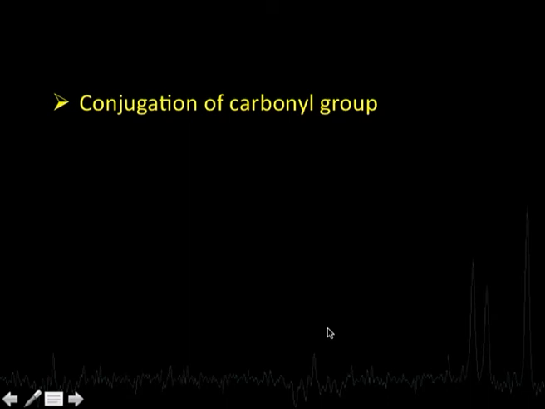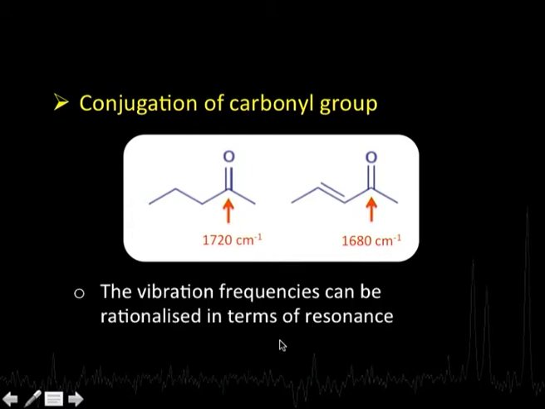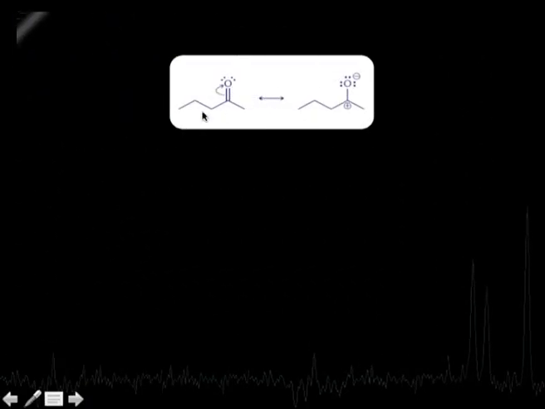Now, let us look at some examples here. Say a carbonyl group. We have an isolated carbonyl group having a vibration frequency of about 1720 centimeter inverse. But suppose this happens to be conjugated with the double bond, the vibration frequency becomes about 1680 centimeter inverse. And this decrease can be rationalized in terms of resonance. Let us look at the structures here. These are the two resonating structures for our isolated carbonyl group. This structure has charge separation, and this structure is without any charge separation, and this is the predominant structure. This also contributes, but to a very small extent, and there are only two possible resonating structures over here.